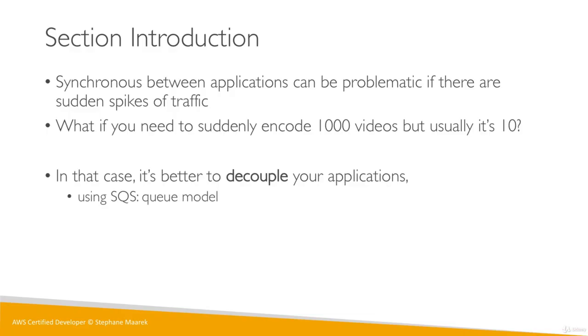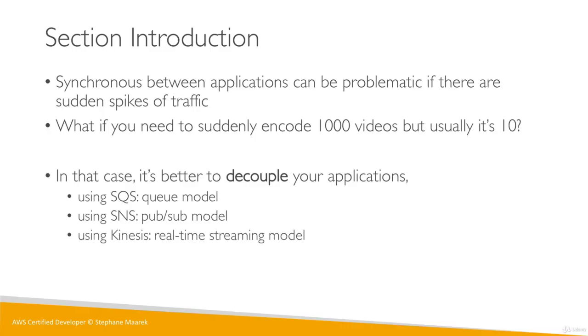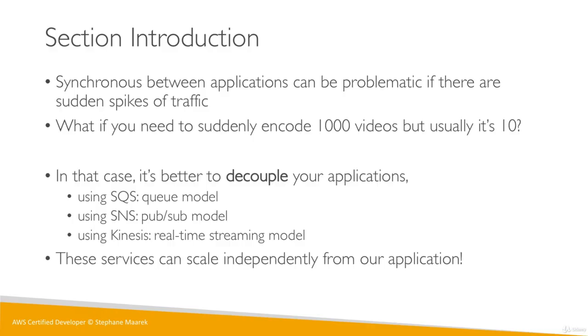In that case, that could be SQS for a queue model, SNS for a pub/sub model, and Kinesis if you do real-time streaming and you have big data. We'll learn all about those in this section. What we'll learn is that using these three things, our services can scale independently from SQS, SNS, and Kinesis, and these three things scale really, really well. So that's the whole paradigm. We're going to get started with learning these three technologies in this lecture. So see you in the next lecture.